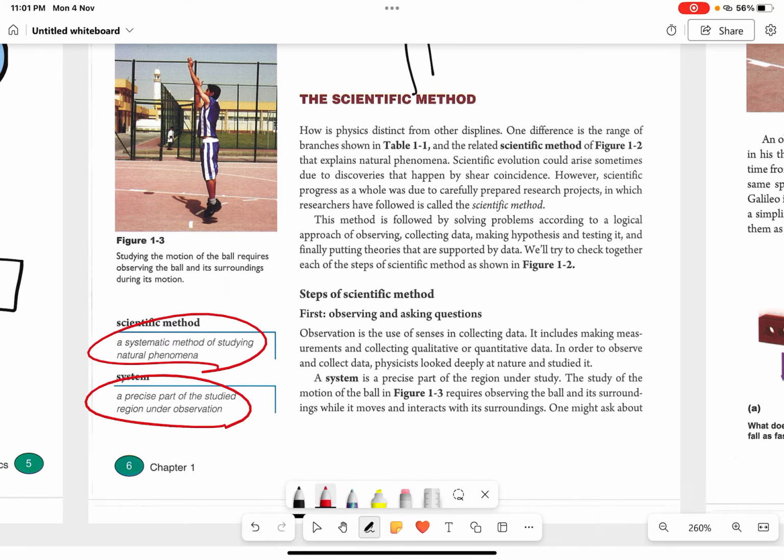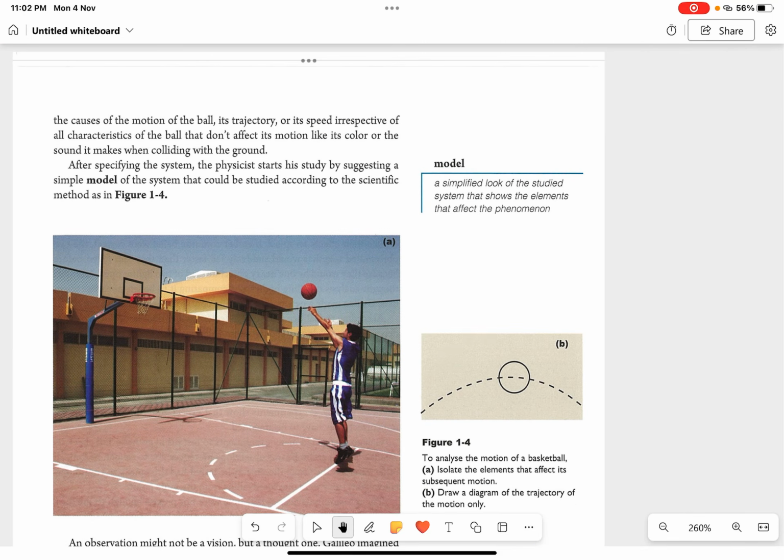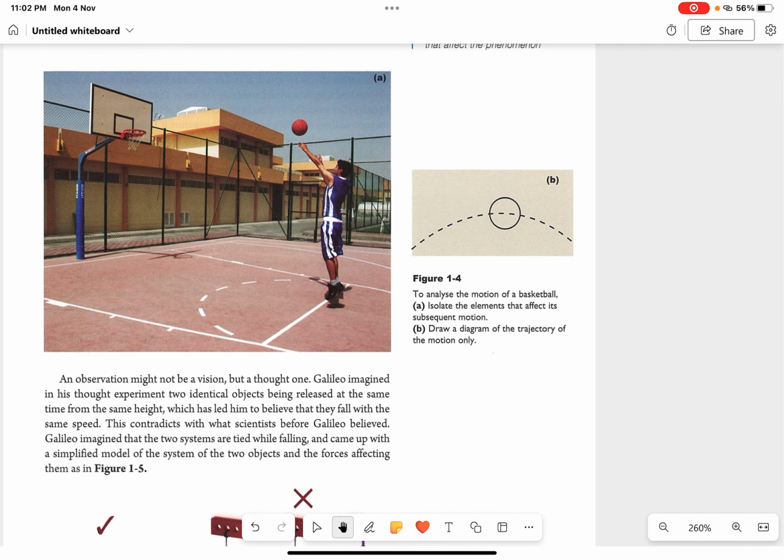A system, guys, is a precise part of the studied region. Any thing that is under study is basically a system. For example, this is a system. The ball and the paper experiment is also a system.